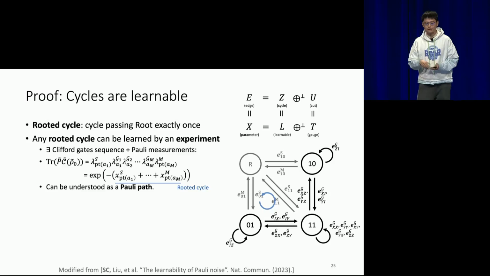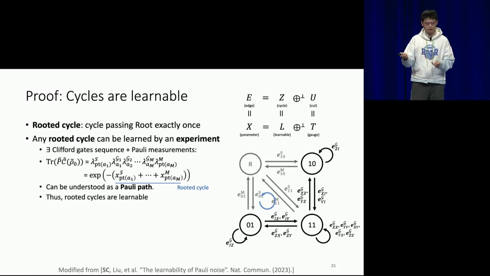And we can show that any rooted cycle can be learned by a certain experiment. More precisely, there will exist a certain Clifford gauge sequence and a Pauli measurement, such that the expectation value will exactly give the corresponding rooted cycle. And if you go to the talk about simulating noisy circuits, you can understand this as a Pauli path, as they say. So you can always single out a certain Pauli path as long as it is a rooted cycle in this graph. This means that all rooted cycles can be learned by a certain experiment.